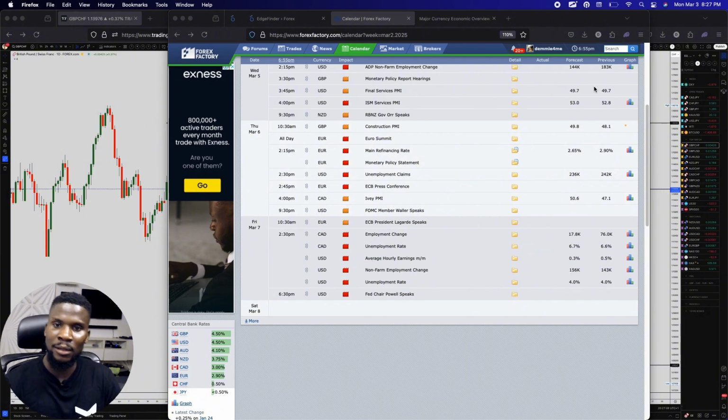So now get this straight, right? We have the ADP expected to do what? To drop. We have the initial jobless claims on Thursday expected to do what? To drop as well. And then we're expecting average hourly earnings to drop in the United States as well. The initial jobless claims, if it drops, that's good for the currency. If the ADP drops, that's not good for the currency. If the average hourly earnings drop, that's not good for the currency. NFP is expected to rise by roughly 15K. That's good for the currency. And then unemployment rate is expected to remain the same. That is fairly decent for the currency, for the dollar.